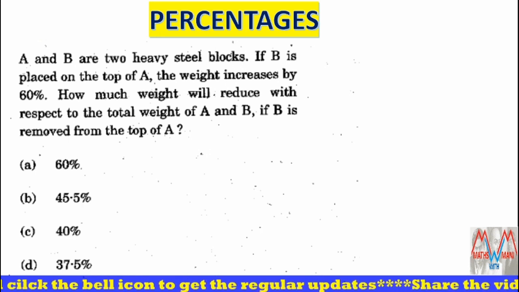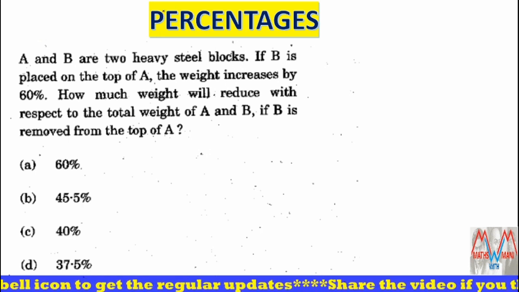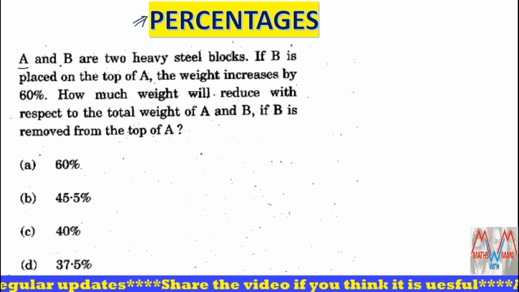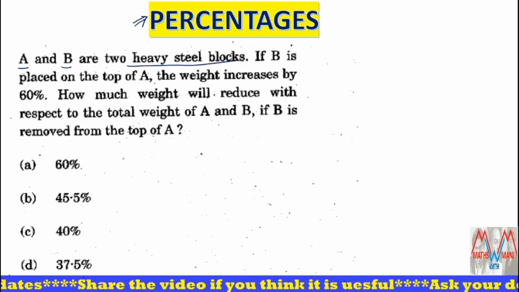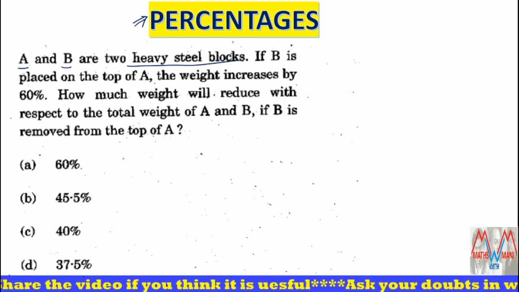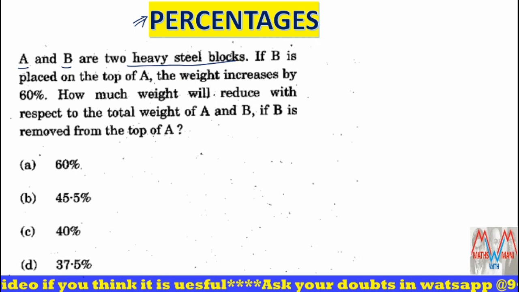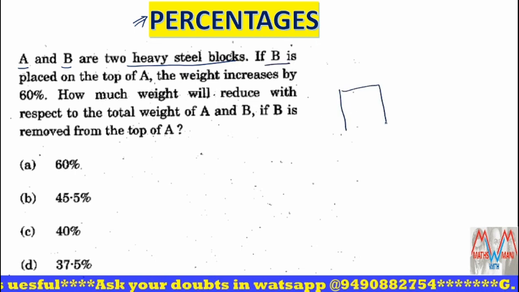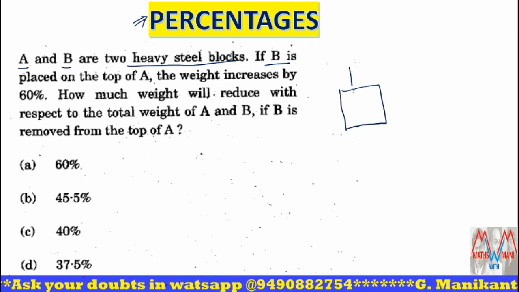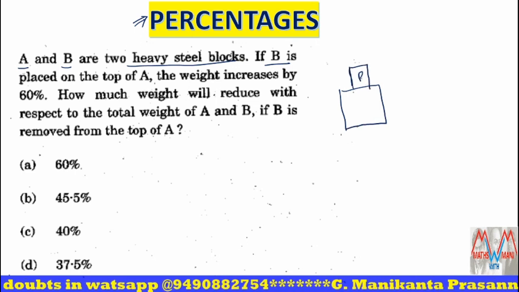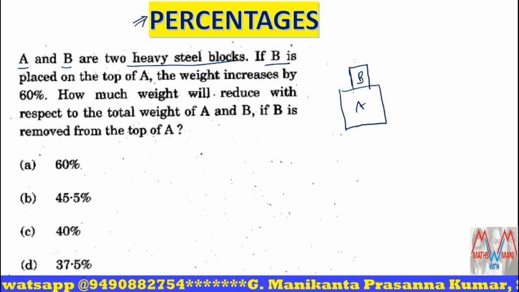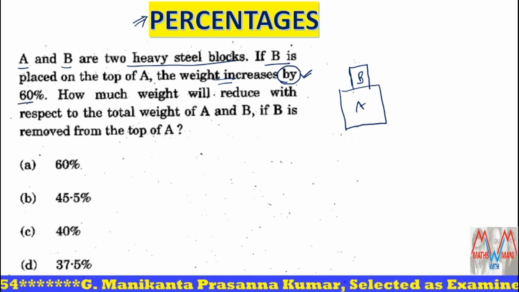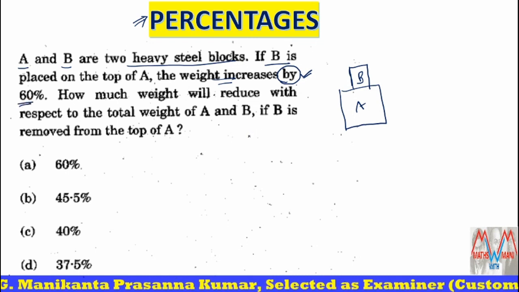The next questions are based on percentages. A and B are two heavy steel blocks. One is A and another is B. If B is placed on the top of A, the weight increases by 60%.